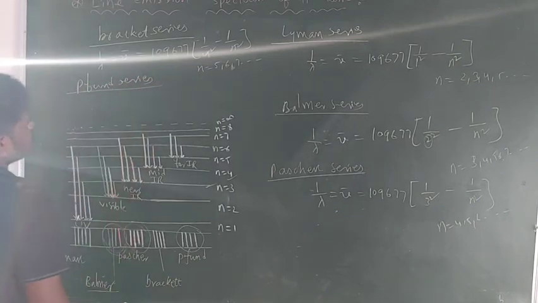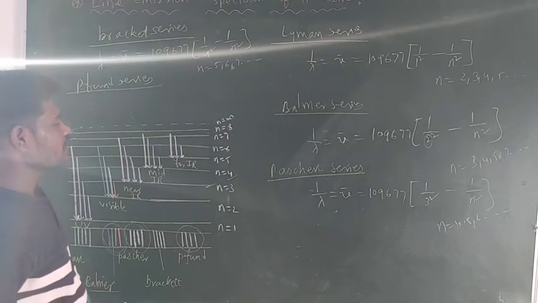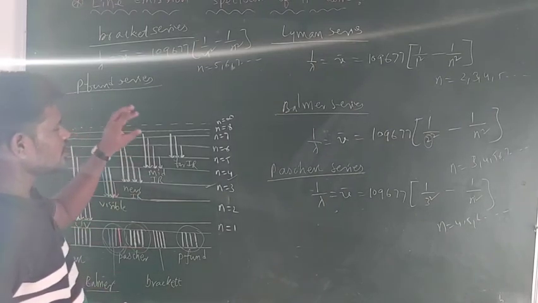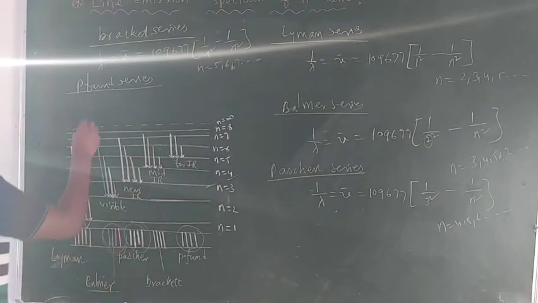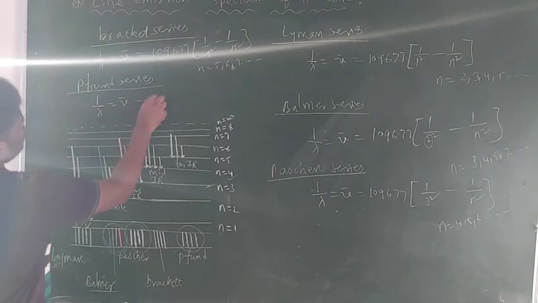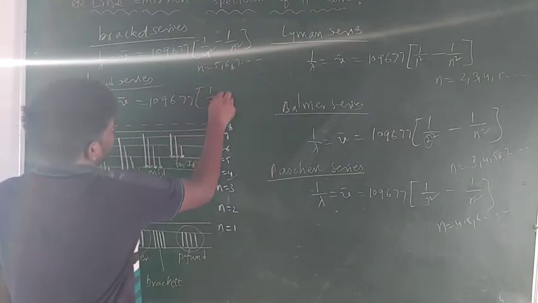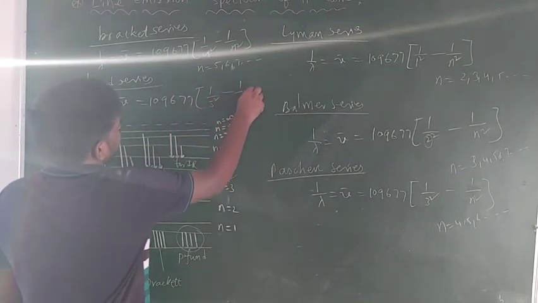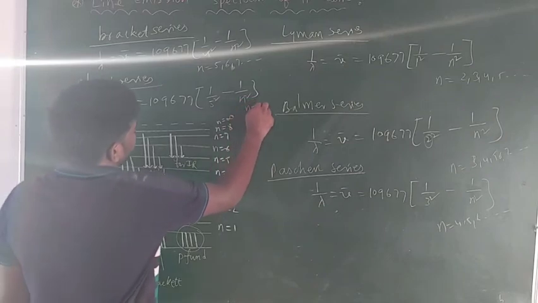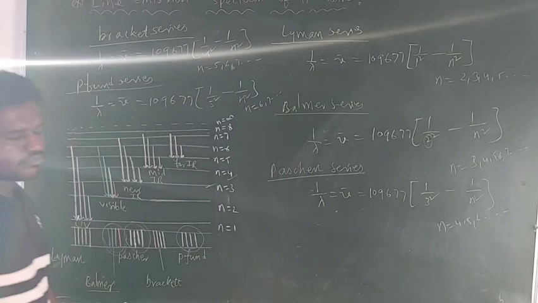The wavelengths of the light emitted during the de-excitation of the electron from a higher orbit to the fifth orbit we can calculate by using this formula: 1/λ = ν̄ = 109677 (1/5² − 1/n²), where n is equal to 6, 7, 8 and so on.